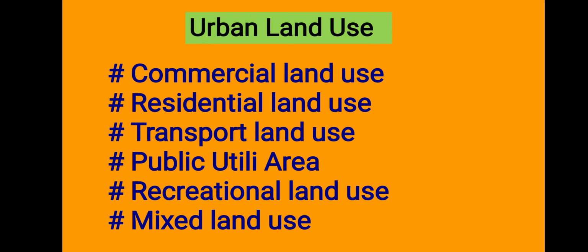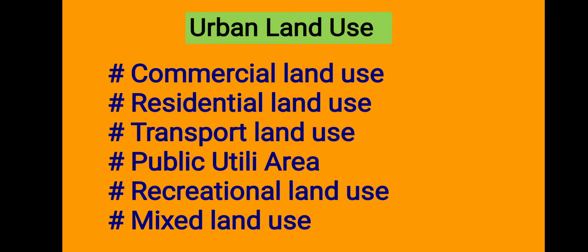The fifth important type of urban land use is recreational land use. In the cities, some areas have to be specially reserved for the entertainment of the population. Such places are mainly used for gardens, swimming pools, theaters. This land is known as recreational land use. We use the land for the purpose of making gardens, swimming pools, theaters. That land use is known as recreational land use.